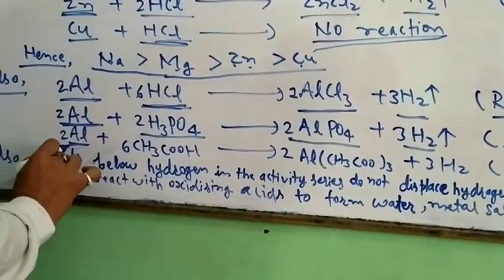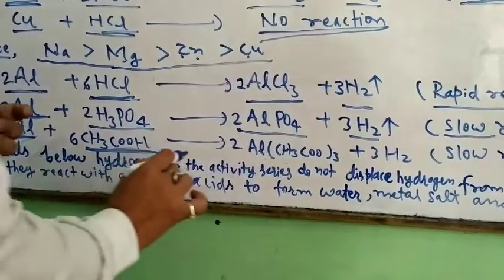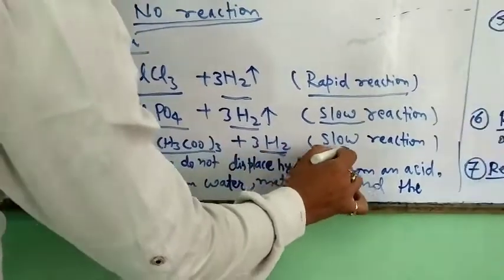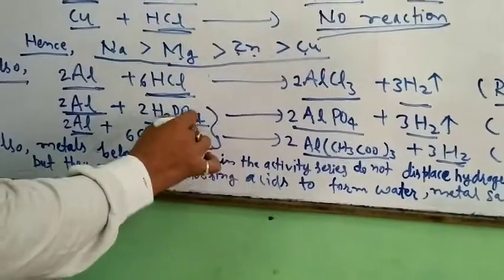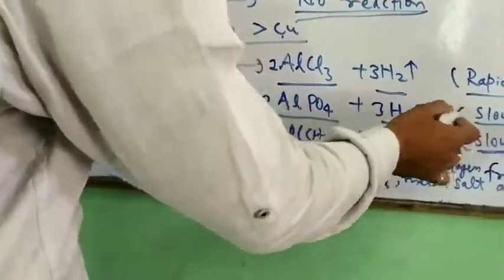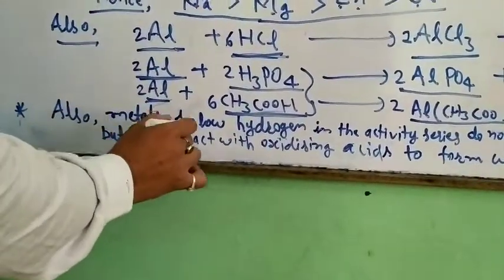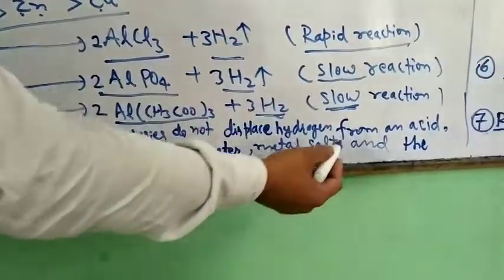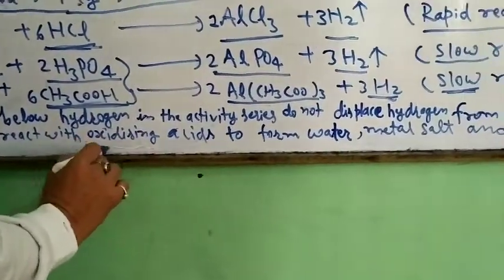Another one is aluminium reacting with acetic acid, which gives aluminium acetate and hydrogen gas. This reaction is also slow because these two acids are weak acids, so they give slow reactions. The third point is that metals below hydrogen in the activity series do not displace hydrogen from an acid, but they react with oxidizing acids.